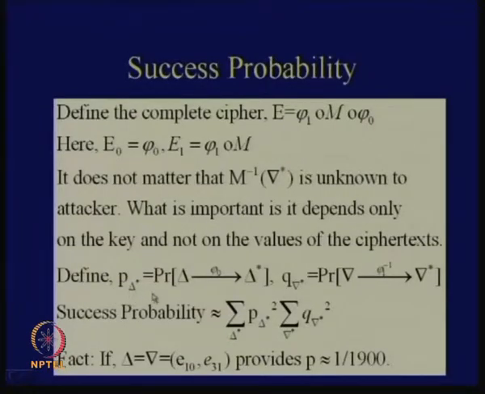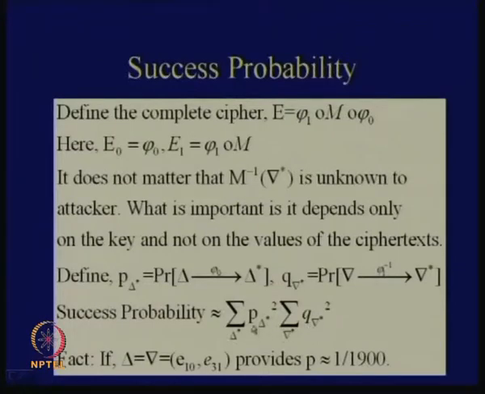So you define these two probabilities. On the first part, if you throw in delta, you get back some delta star. I denote that by p delta star. Similarly, for the inverse transformation, you throw in lambda and you get back lambda star. That is the inverse Feistel cipher notation, and I denote that probability by, say, q lambda star. In this case, your success probability is the square of this and the square of this, with a sigma over this.